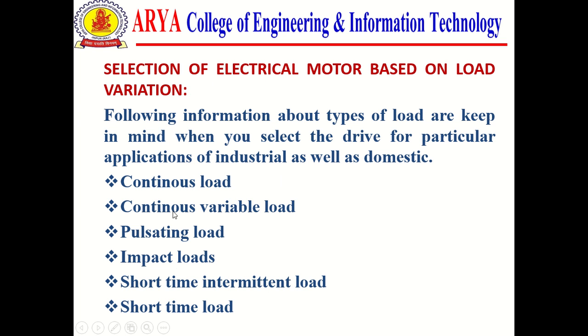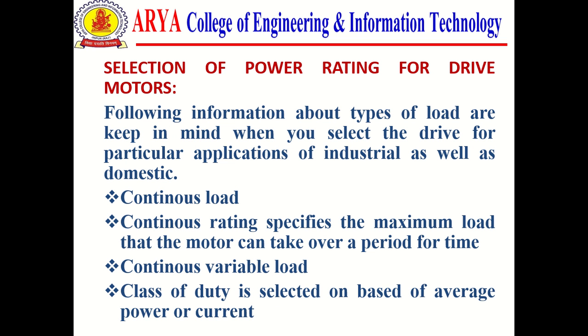The various types of loads available on the consumer side: continuous load, continuous variable load, pulsating load, impact load, short time intermittent load, and short time load. As an engineer, all these things should be kept in mind when you select the electrical motor for drive operations.